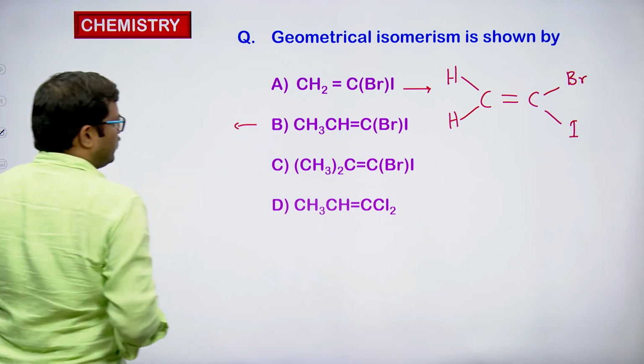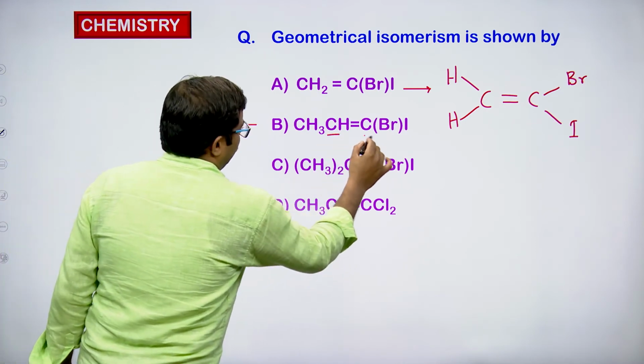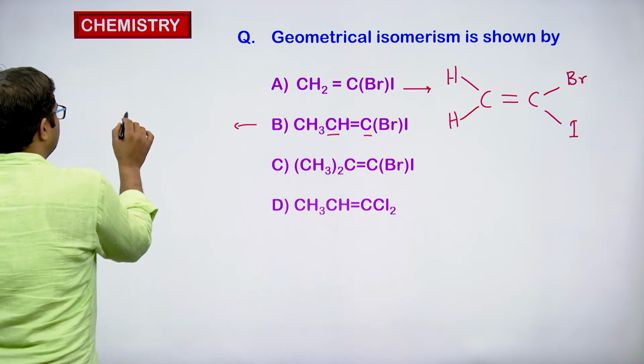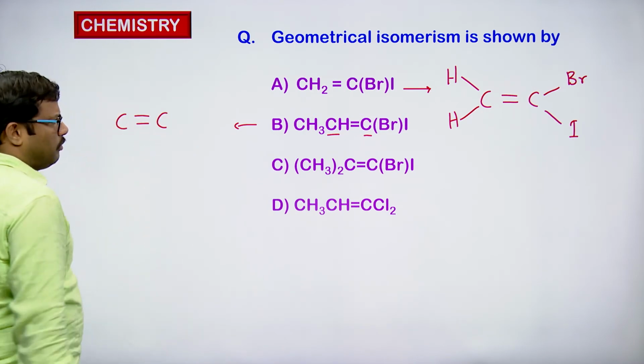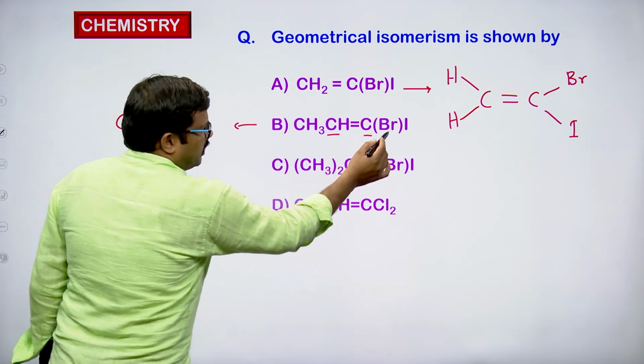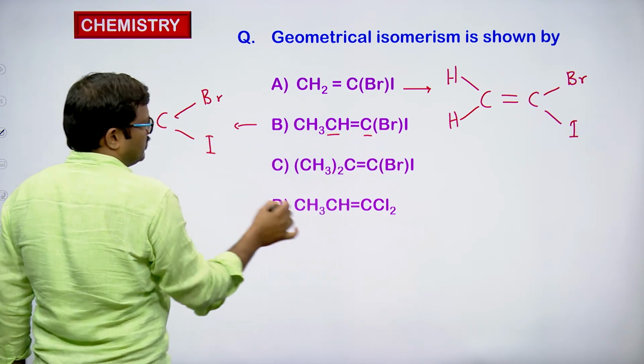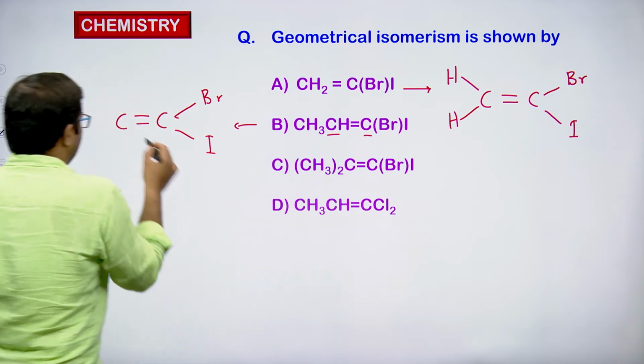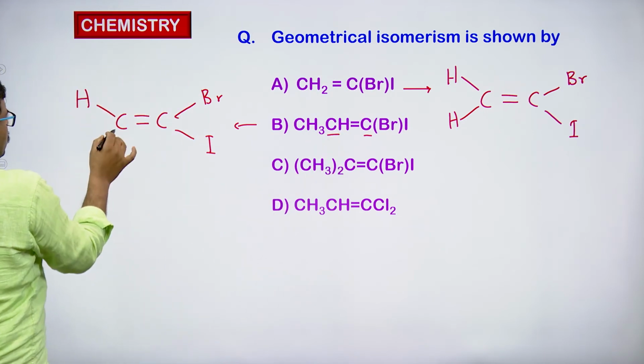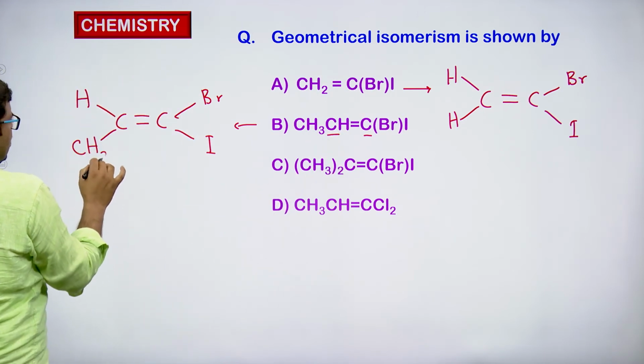The second molecule I am writing this way. First locate the carbon atoms having the double bond. So I am writing the carbon atoms with the double bond. This carbon is connected to bromine and iodine, so I am writing Br on one side and iodine on the other side. This carbon is connected to hydrogen and methyl, so I am writing hydrogen and then methyl, CH3, on the other side.